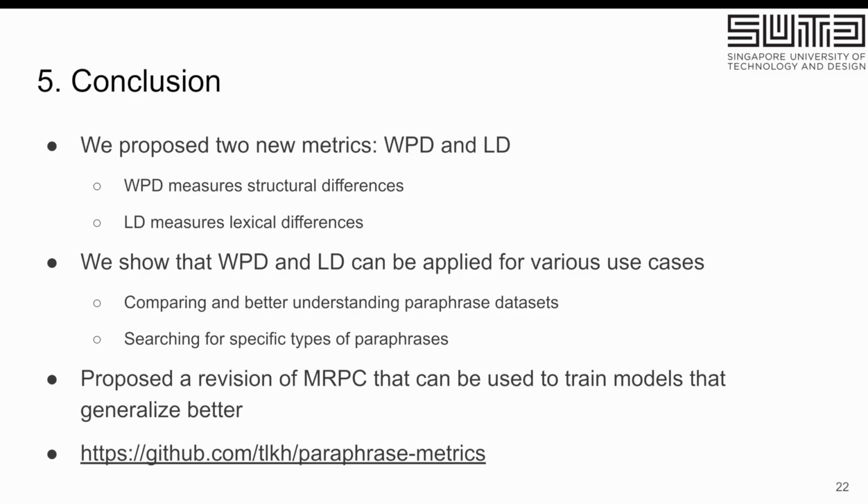So with that, that was the outline of our paper. We proposed two different new metrics. We show that they can be used for various useful and interesting use cases, and we also propose a new revision of the MRPC dataset that actually generalizes better.